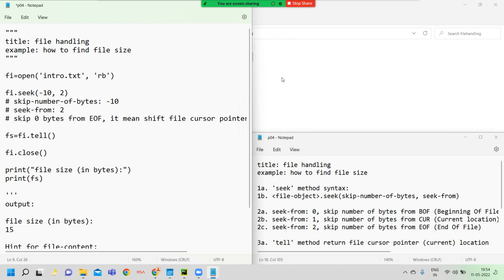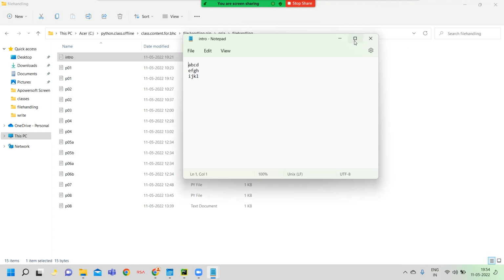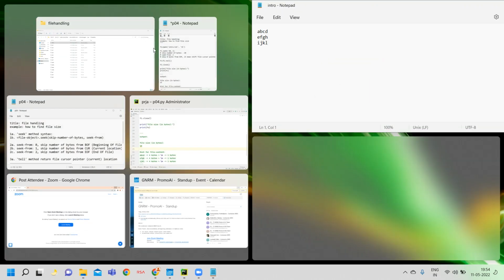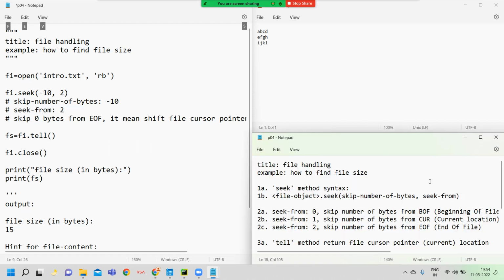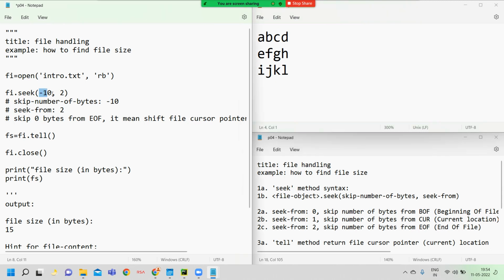Okay, one second, I want to open this program again. Okay, open it. Here I mention... now the cursor blinks at the 15th place. Here we mention that we want to skip -10 from end of file. Okay, the cursor blinks here. Now as we move back, a new line is available, and a new line occupies 1 byte, I already told you. Here we found 4 letters, 4 plus 1 is 5.